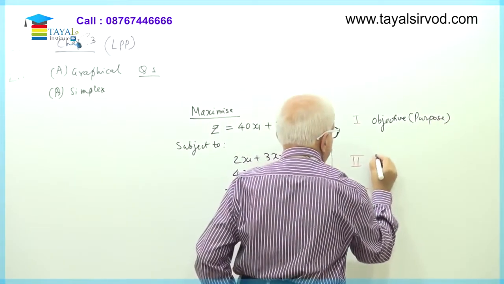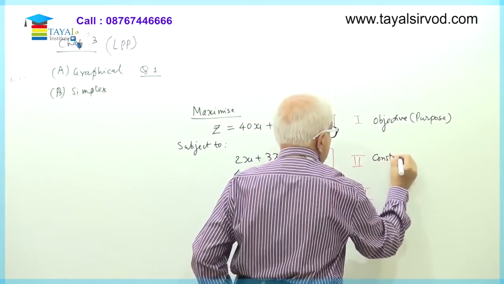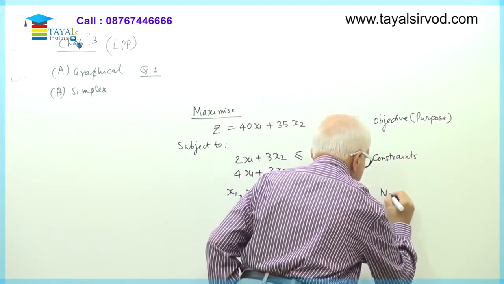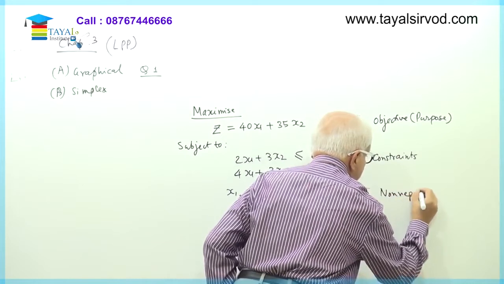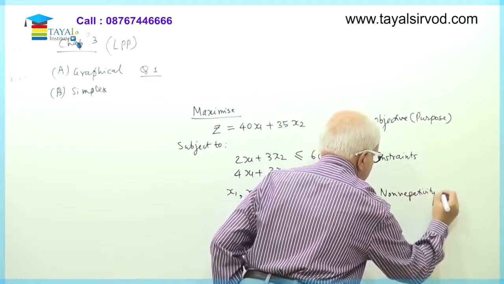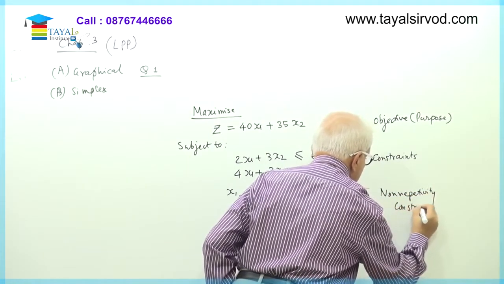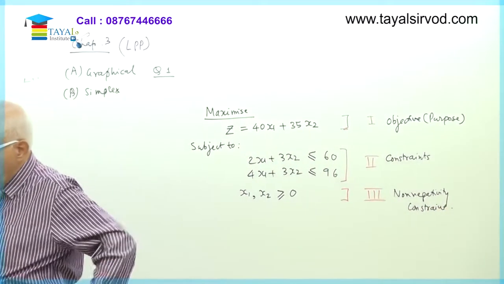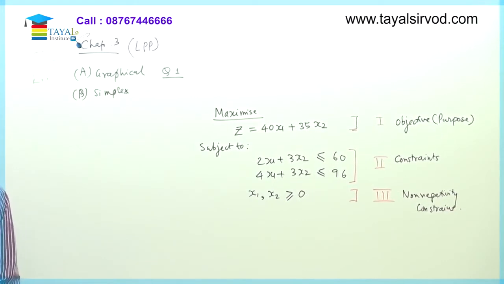Second part gives me the constraints or the conditions. And third part is called as non-negativity constraint. These are three broad parts of any linear programming problem.